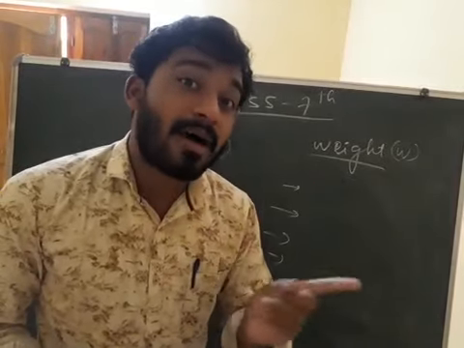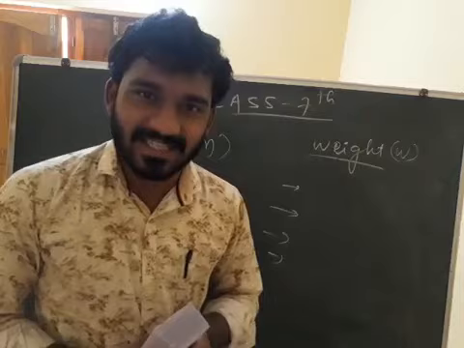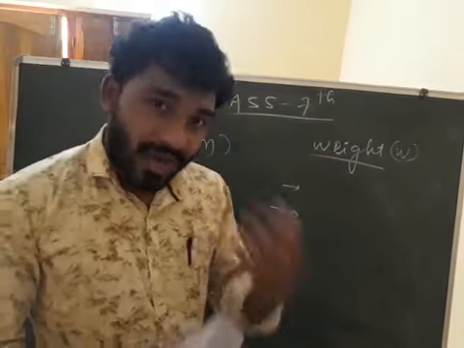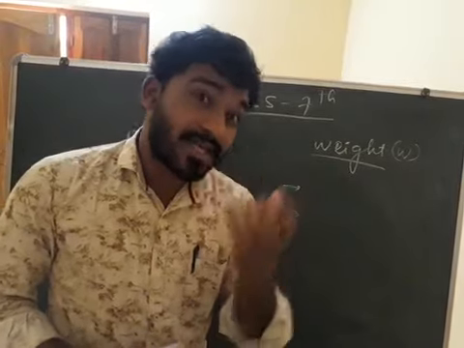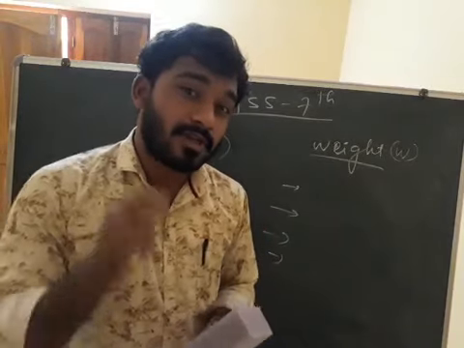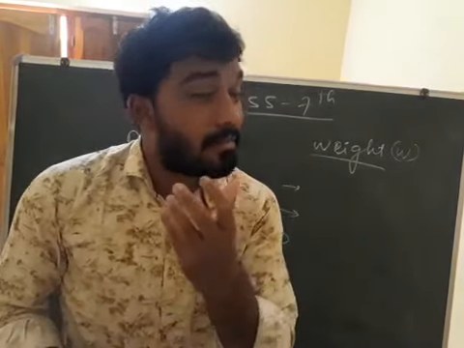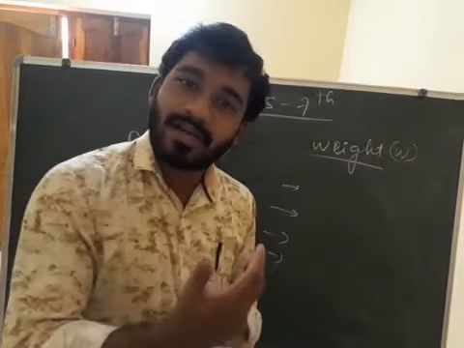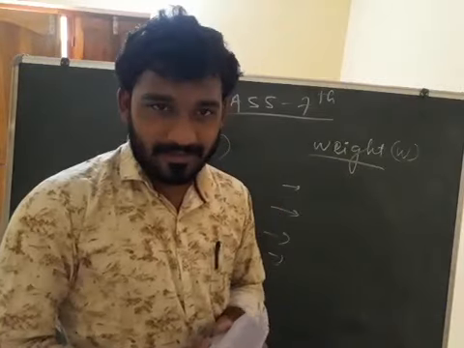The SI unit of mass is kilogram, or kg, you can write. Whereas the SI unit of weight, you know that weight is a force. The SI unit of force, you already know, is Newton. Understood? So the SI unit of weight is also Newton.